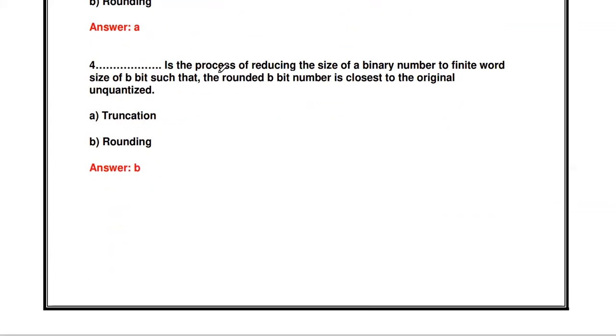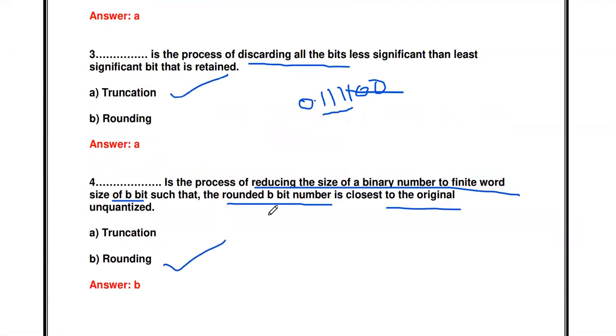Then the next one: dash is a process of reducing the size of a binary number to a finite word size of b bits such that the rounded b-bit number is closest to the original unquantized value. This process is called rounding. What is the difference between truncation and rounding? In truncation, if you want to truncate by 3 bits, you keep 3 bits, and all the remaining bits, whether 0 or 1, are discarded. Rounding means we make a rounding process. First you keep the 3 bits and check the 4th bit.